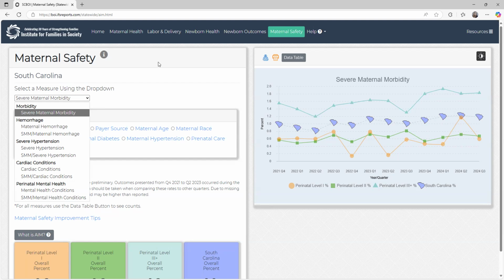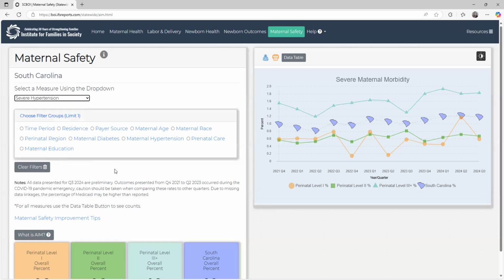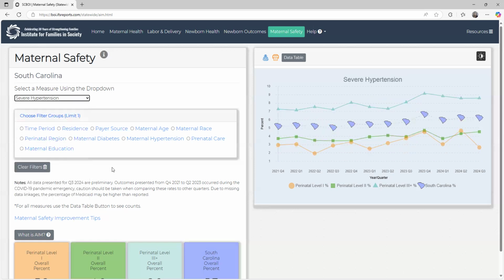Within each of those, we can look at the rate of mothers who had a severe crisis at delivery, right? And so this allows you to prioritize at your hospital what kind of SMM really needs to be the focus, and among whom. So right now, we are focused on the severe hypertension bundle. And I can filter this, as you see here, great variance in which type of hospital is seeing cases of severe hypertension, intended to somewhat because of transfer.